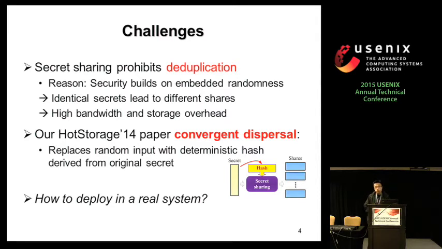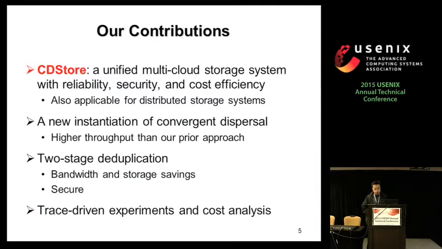Now, we already proposed a paradigm, but the remaining question is how to integrate this into a real system. So here come our contributions. We propose a system called the CDStore, which is a unified multi-cloud storage system that has three main properties: reliability, security, and cost efficiency. Although this system is proposed for multiple cloud storage, I'd like to point out that this is also applicable for distributed storage systems.